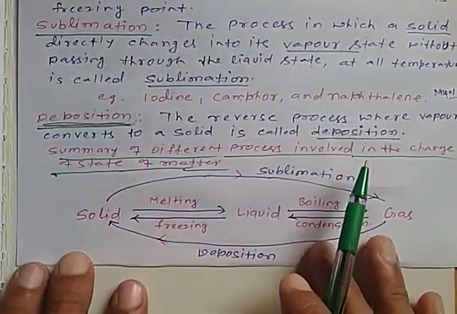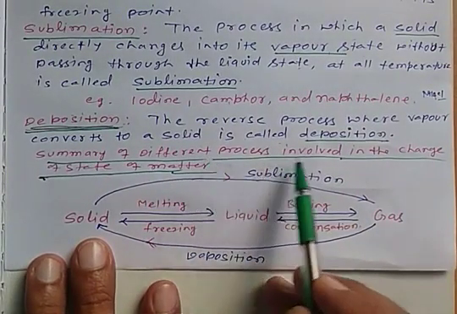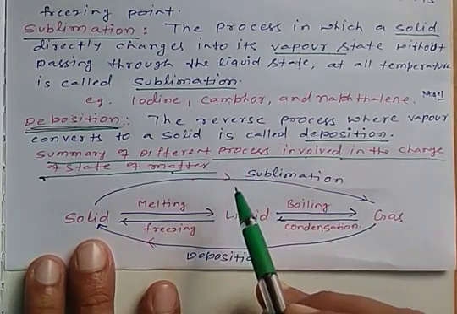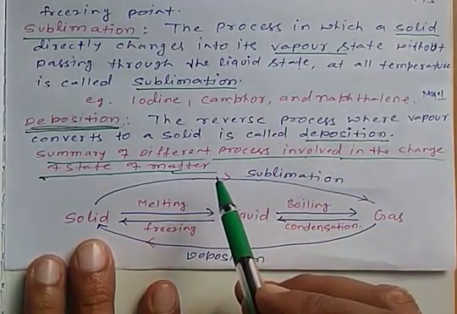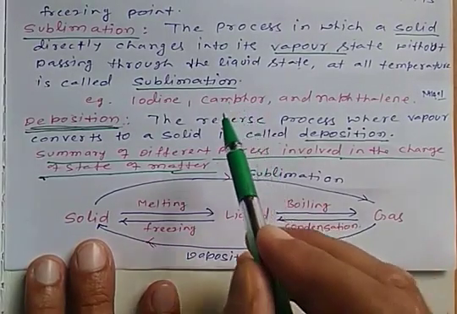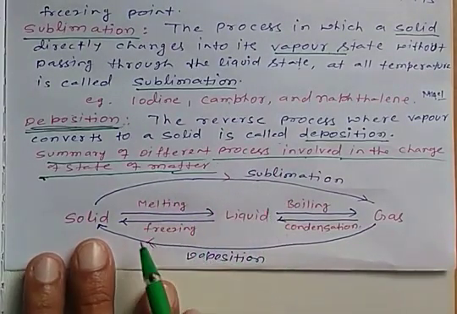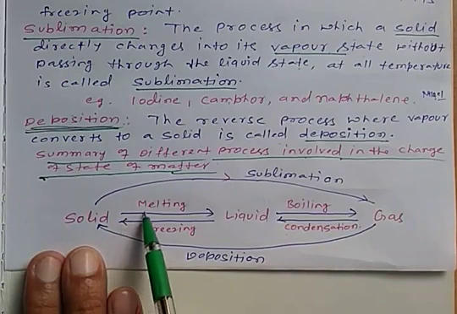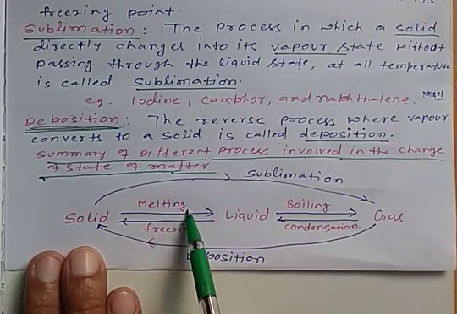Now the last topic is the summary of different processes involved in the change of state of matter. We studied all these processes above in this class. Here the summary of all the processes is mentioned. When we heat the solid, then the solid is converted into liquid, and that process is called melting.